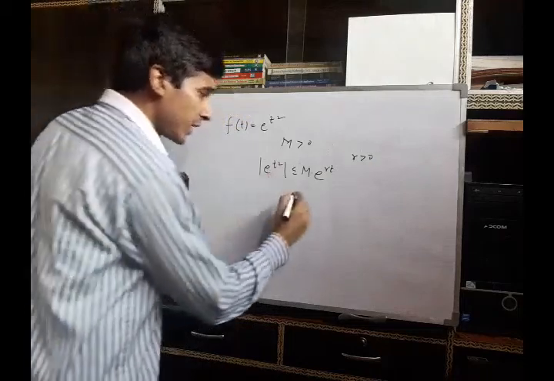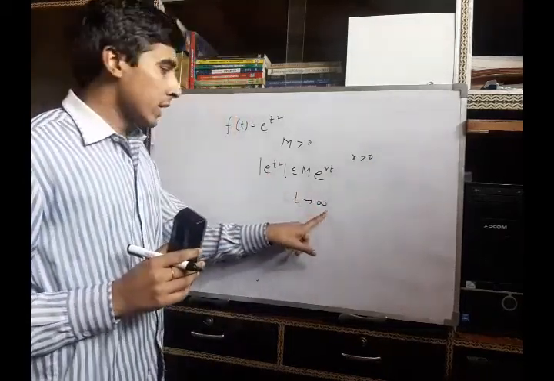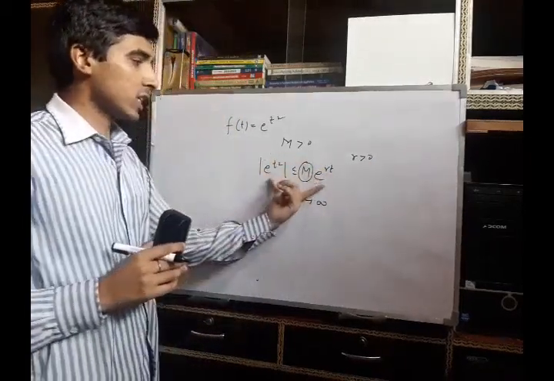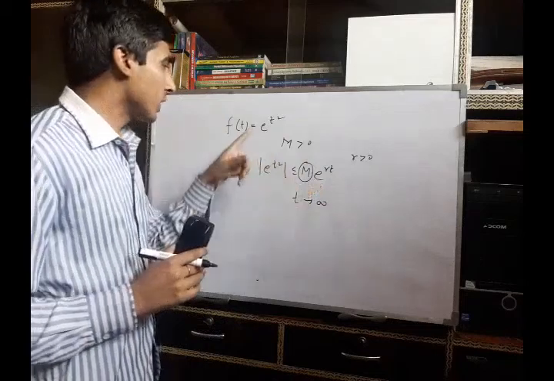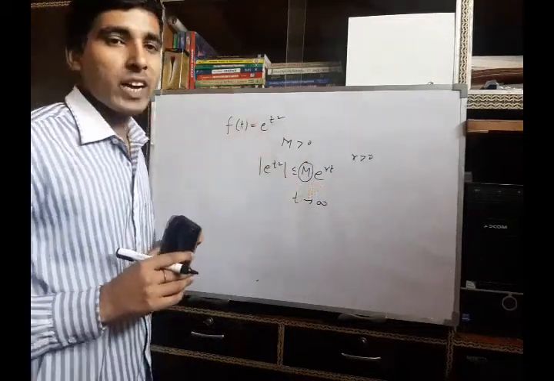But when t approaches infinity, it is not possible to find such M. You can see from this expression. So therefore we can say that the function e raised to power t square is not of exponential order.